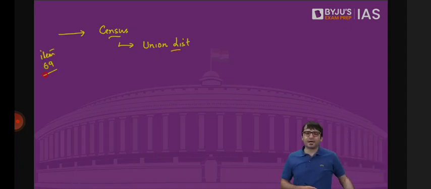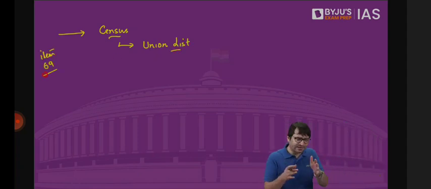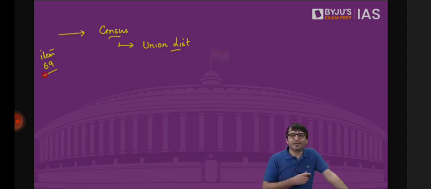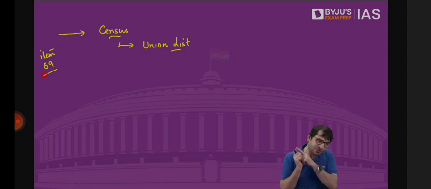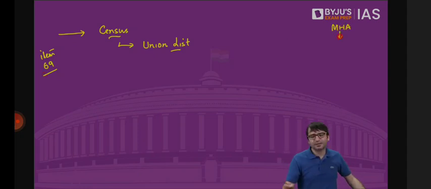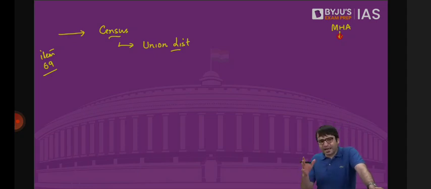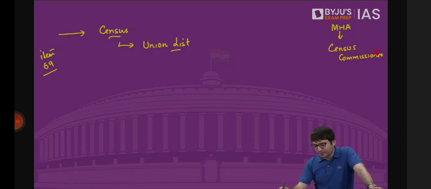When you look at the distribution of powers into union list, state list, and concurrent list, item 69 in the union list is census, population enumeration. That means who has the power to conduct census in India? That's not the power with the state, that's the power with the center. That is how the Ministry of Home Affairs, under the registrar and the commissioner of census, carries out this census exercise every 10 years. So census can be carried out only by the center, through the census commissioner, under the Census Act of 1948, under various census rules.